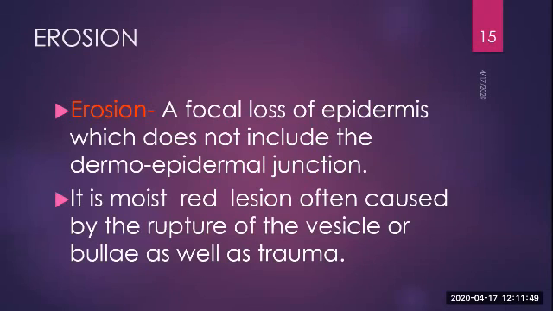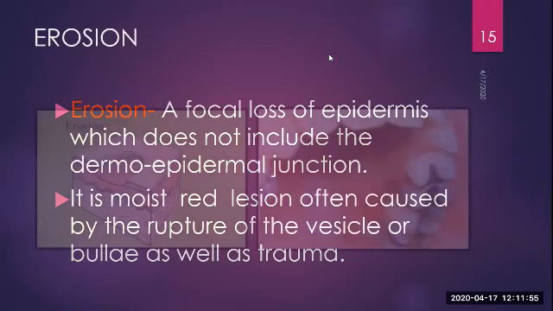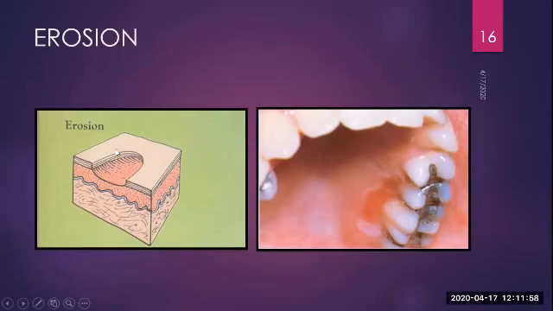But in this case, you need to remember the dermis and epidermis junction is always intact. It is not breached. So this is how it appears. Only the superficial erosion is happening of epidermis and the junction is intact. So this kind of a red lesion will be seen. These are often very painful because nerve endings at that junction are exposed.